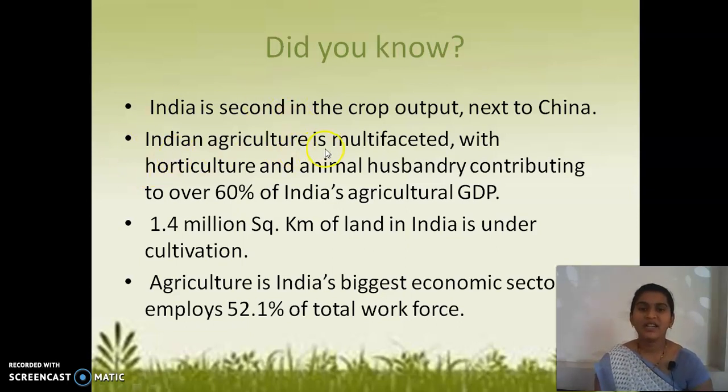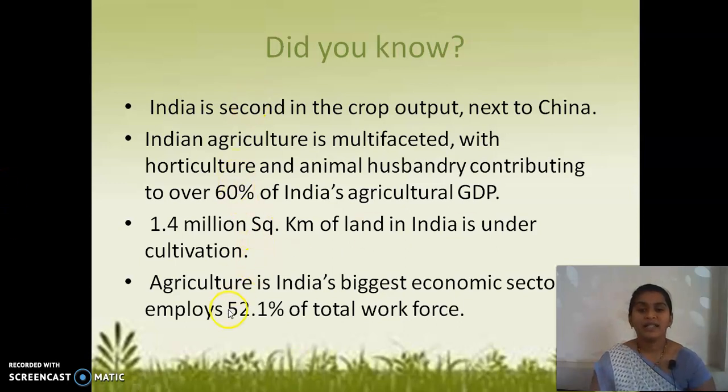Indian agriculture is multifaceted, with horticulture and animal husbandry contributing over 60% of India's agricultural GDP. And 1.4 million square kilometers of land in India is under cultivation.